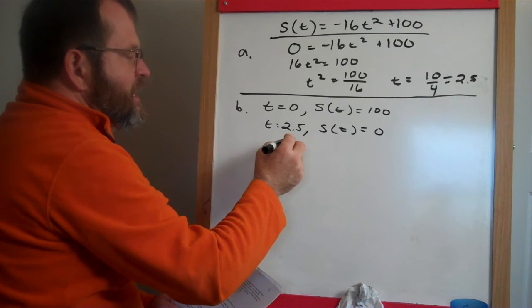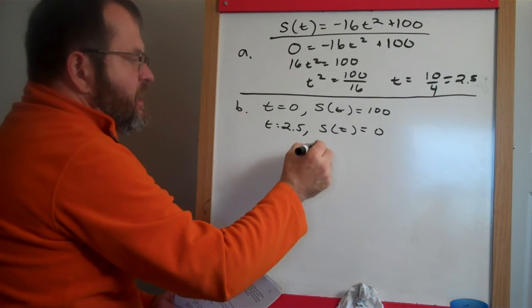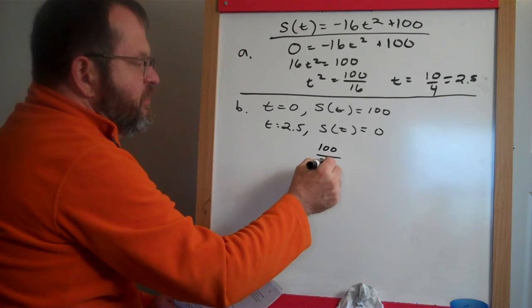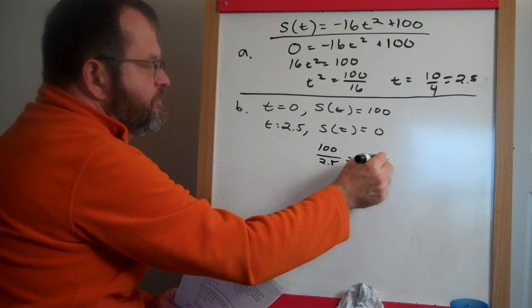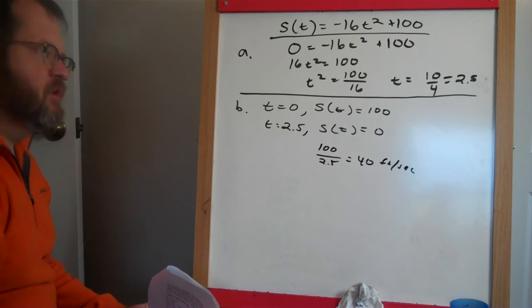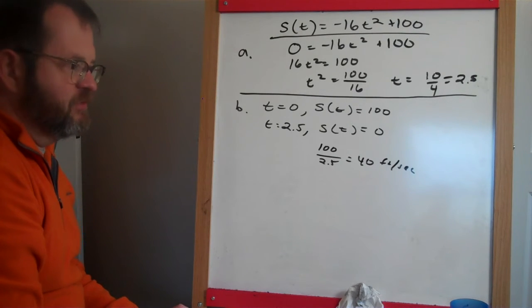So, again, it's just a change in height over change in time. We went 100 feet in 2.5 seconds, that's 40 feet per second. In other words, in 2.5 seconds we went 100 feet, so apparently it is 40 feet per second.